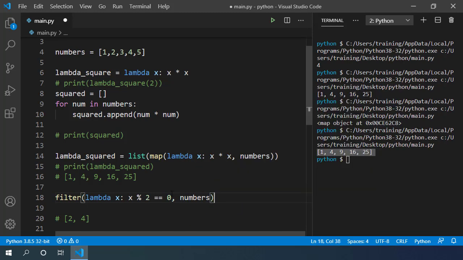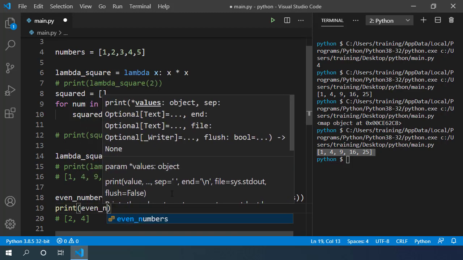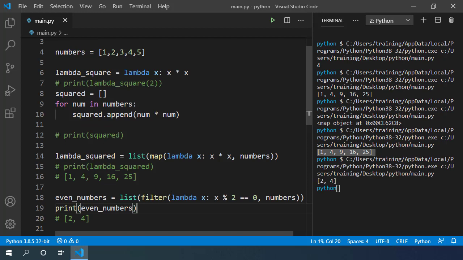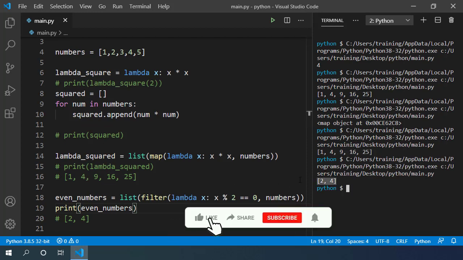Again, this function returns an iterable, so we need to convert it to a list, and let's assign it to a new variable, even numbers. Let's print it here, and we get a list with all even numbers.